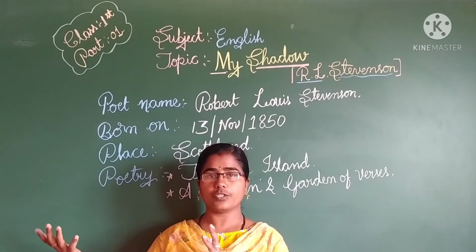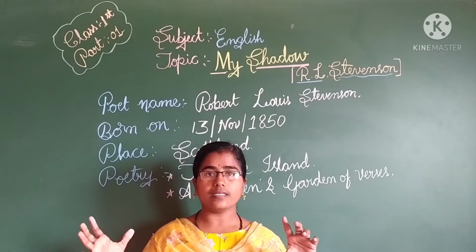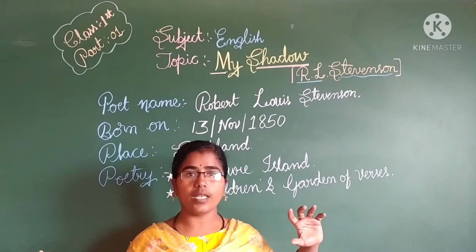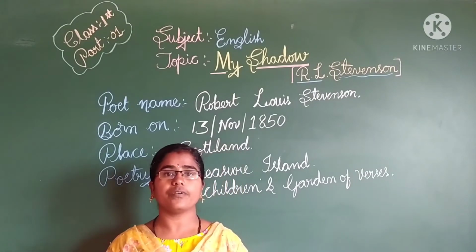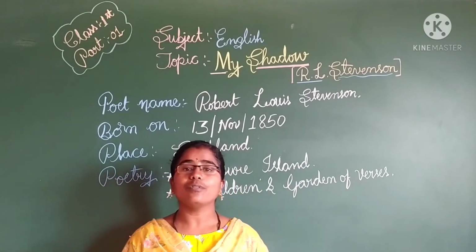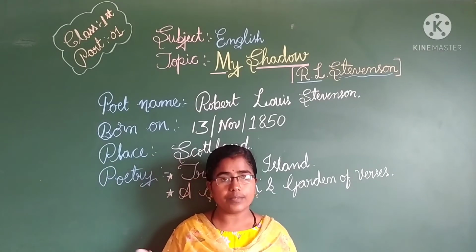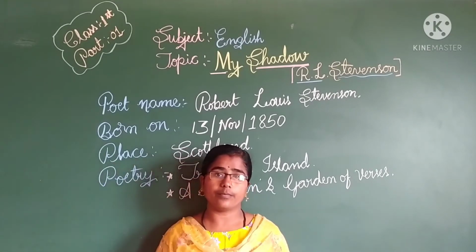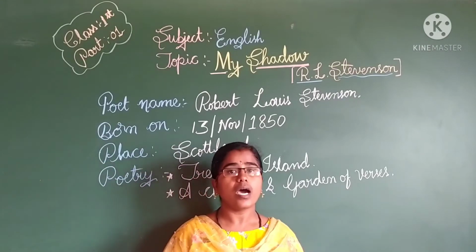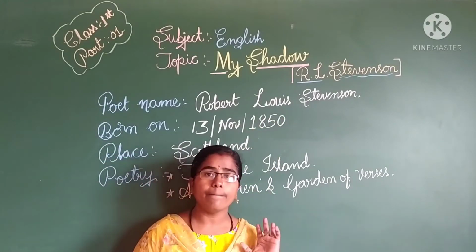Oh no, different shapes. When the torch is near, the shadow is of one shape and one size, and when the torch is far, then the shadow is small. Like that, shadows of different sizes and different shapes will be forming, right? Yes, like that. How the shadow will make us fun, how it comes with me, and when it will not come with me, all those experiences, feelings and imaginations are explained in this poem My Shadow by R.L. Stevenson.